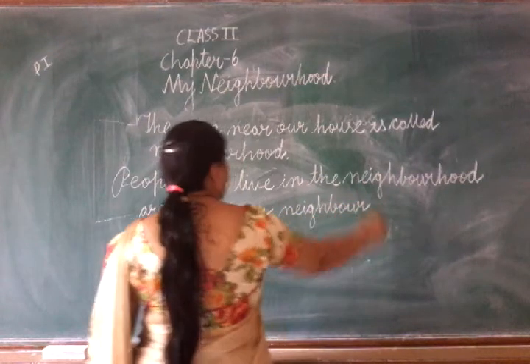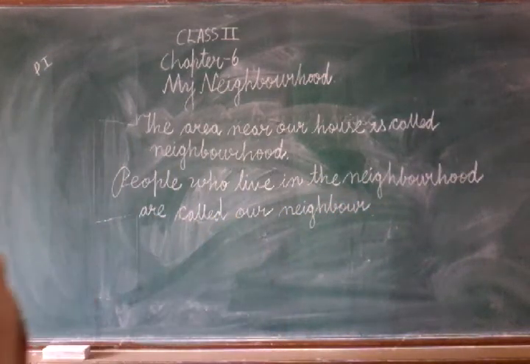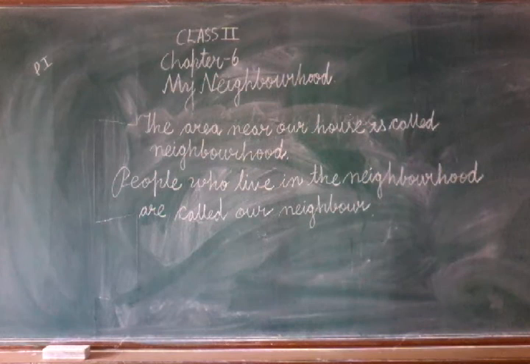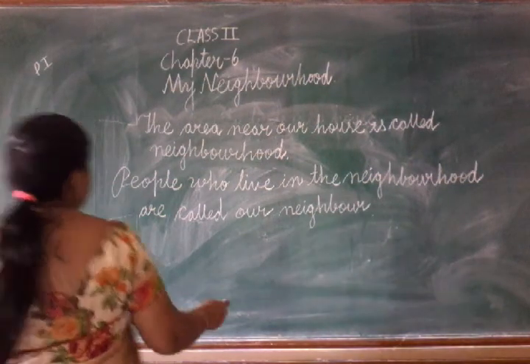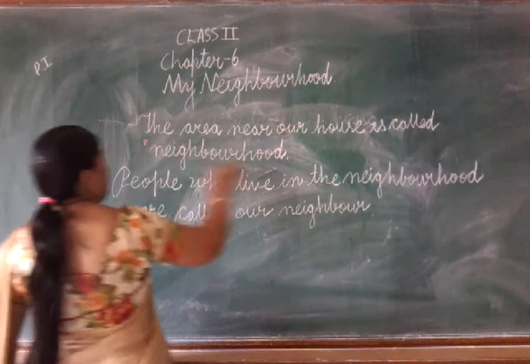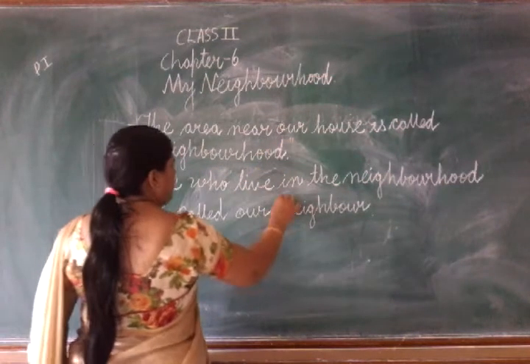They are called our neighbors. Understand the definition, the meaning of neighborhood and neighbor? Understand or not? This is neighborhood and this is neighbor.